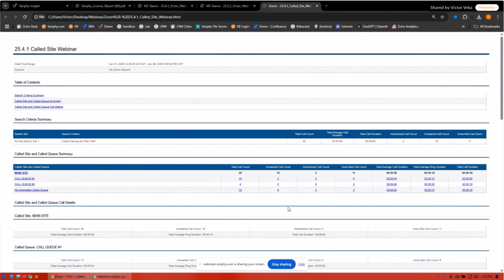Again, the previous reports in either Zoom or WebEx were not incorrect. They were accurate. It's just that you didn't see the whole picture of the cradle to grave. In other words, if there was a certain transfer type, it would create a new cradle to grave scenario. Now what we've done is we've changed that, so now all of those calls will blend together. So you'll have one long cradle to grave scenario instead of two separate scenarios.